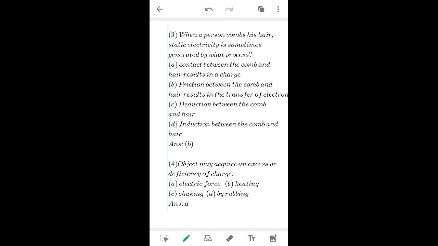Then the fourth one. Object may acquire an excess or deficiency of charge. So options are electric force, heating, shaking, by rubbing. So objects will acquire excess of charge by what method? That is electrification. Types of electrification. So here electric force is not a type of electrification. Heating is not electrification. Shaking is not electrification. Friction is there, and here it is rubbing, right? So the answer is D, by rubbing.